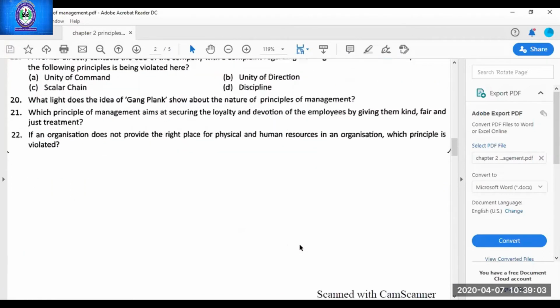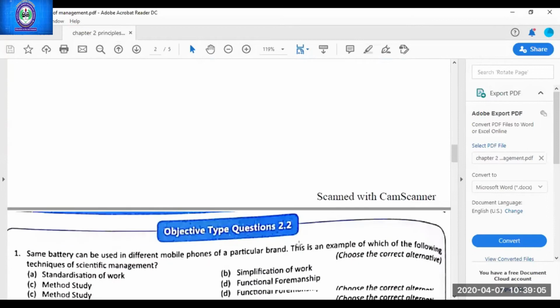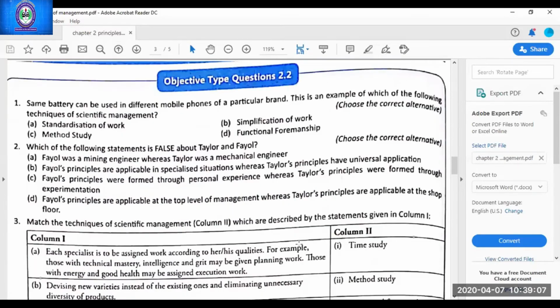Next, I am going for the next section. Objective type means MCQ again. Now, Naman Jain, start reading the questions. In a company there are 4 departments for finance, marketing, production, and human resource development. Identify the principle of management. Unity of direction.